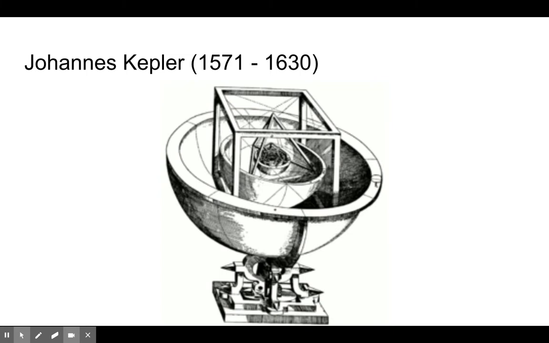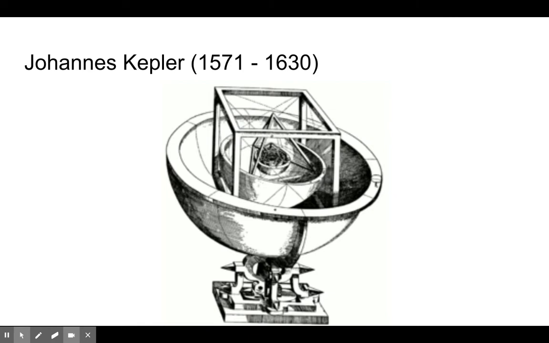Now, here's the thing about those laws. Those laws are what are known as empirical laws. We saw that word before when we were talking about the Renaissance, when we talked about the rise of empiricism. Empirical, E-M-P-I-R-I-C-A-L. Kepler's laws are empirical laws, meaning they're a description of what we know to be absolutely true, but they never say why they're true, right? Galileo's law of falling bodies, that was an empirical law. It said what was true, not why it was true.